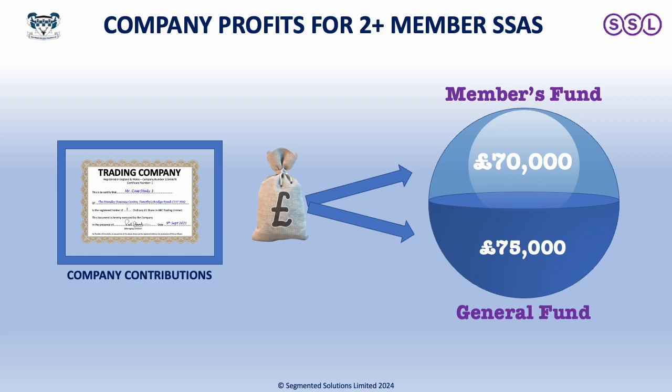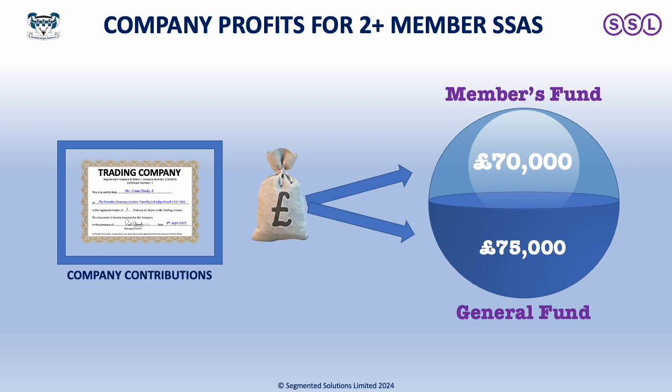Because given the right circumstances, there's a general fund inside the SSAS, and if the company can afford it, it might be able to say, this year we're going to pay £70,000 to the member, but we're also going to put £75,000 into the general fund. And again, as long as it's done on a fully commercial basis and it's not going to put the company at financial risk, then that's perfectly acceptable. And that £75,000 extra will still get corporation tax relief, but it will sit in the general fund until it's allocated. And it might be that you get new members added to the scheme and you can then allocate money from the general fund to them, or it might be that in some years there's no profit, so you can actually allocate from the general fund across to individual members.